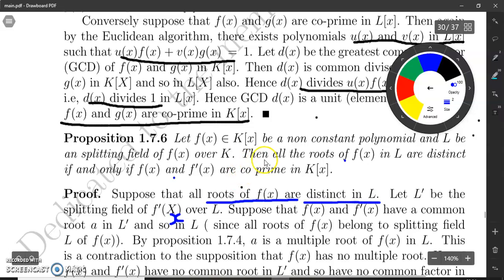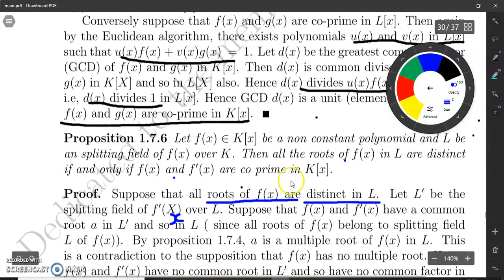So first we suppose that L is a splitting field of f(x) and that all the roots of f(x) in L are distinct. Now let L dash be the splitting field of f dash x. Our aim is to prove that f(x) and f dash x are co-prime in Kx, meaning they have no common factors.